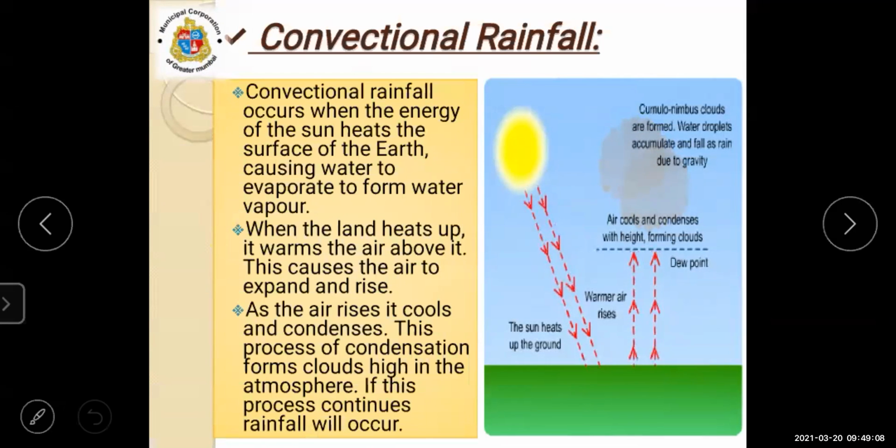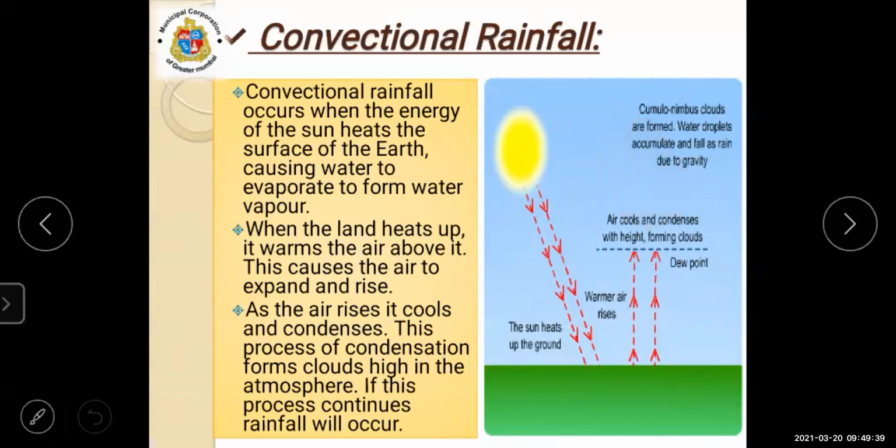So this is the diagram, as it is already given in your textbook also. Through the diagram it will be easy to explain the rainfall. You are going to explain point wise when you write the answer. So first you are going to write what is convectional rainfall, the flow of it, and how the rainfall occurs. So see here.